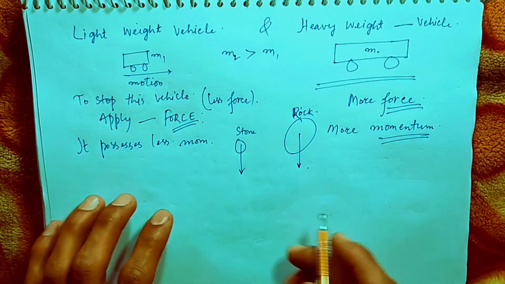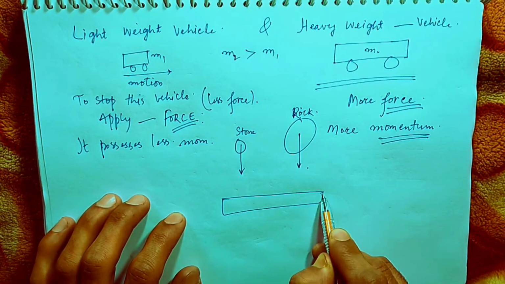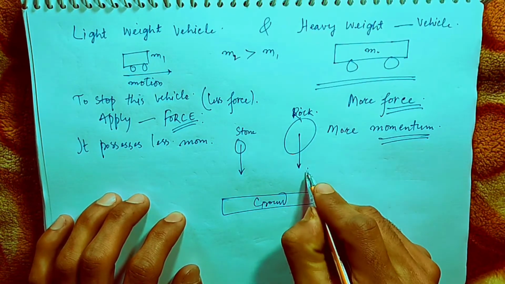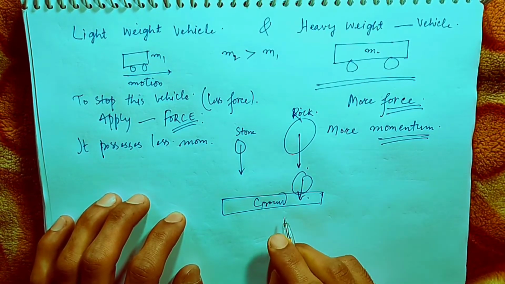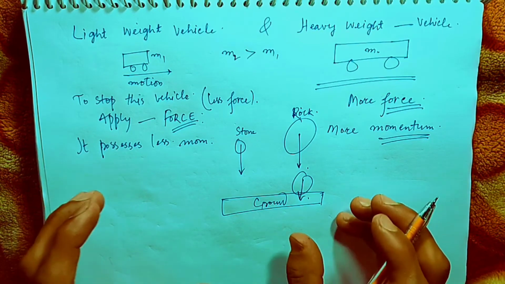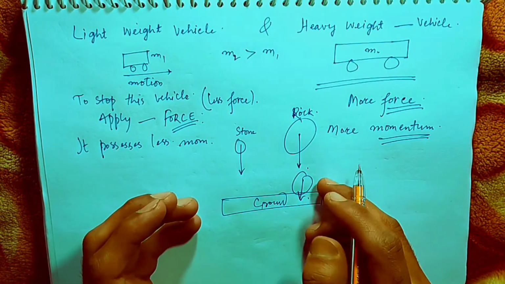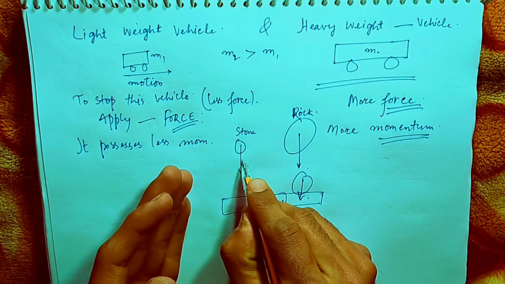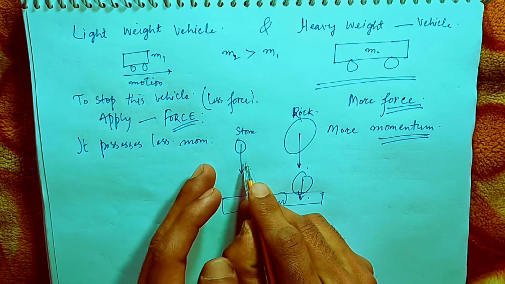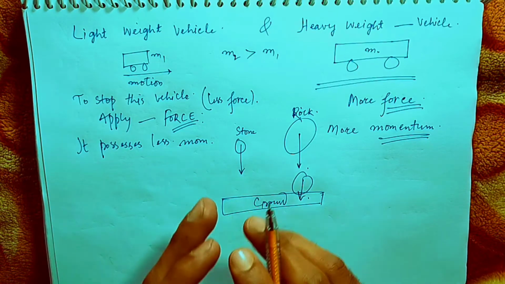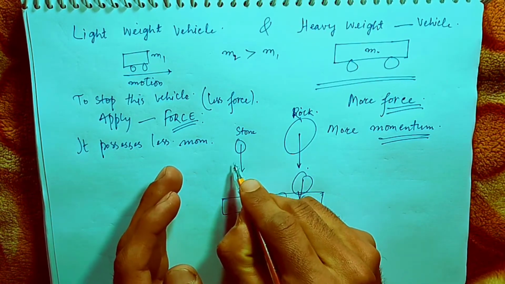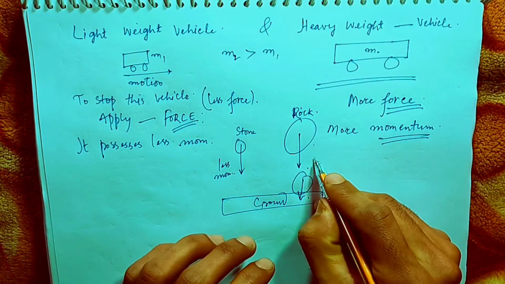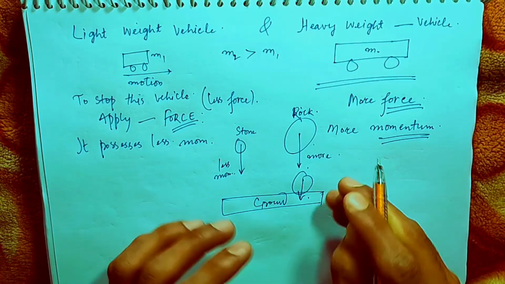Because we know that upon touching the ground, this will have more effect upon the ground. Whoever takes these rocks into the hands will feel that more force is exerted by the bigger rock than the smaller stone, because this possesses less momentum and this one possesses more momentum.